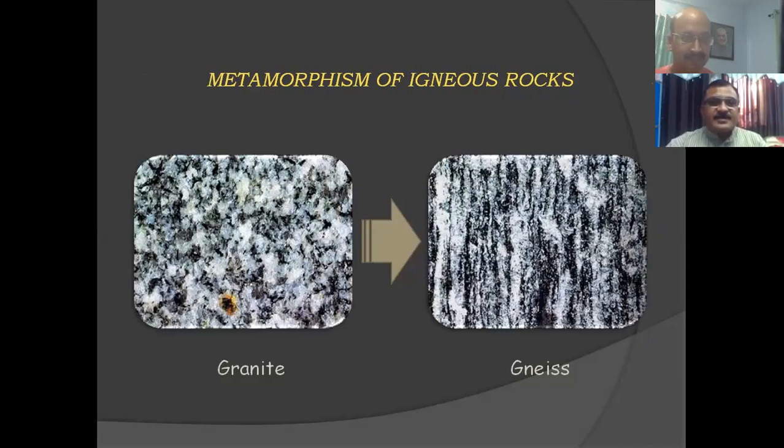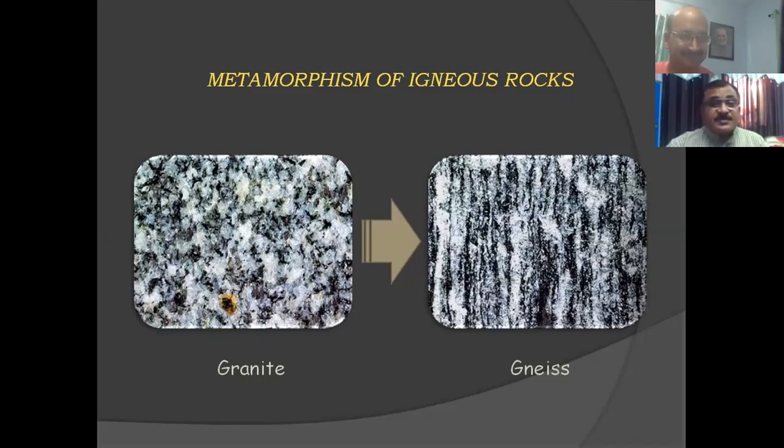When granite suffers metamorphism, it is converted into gneiss. You may say there is no compositional difference. The overall composition is the same, whatever the granite has.